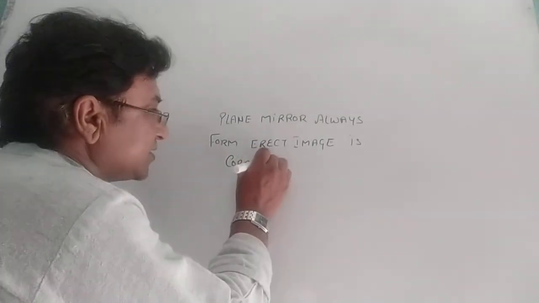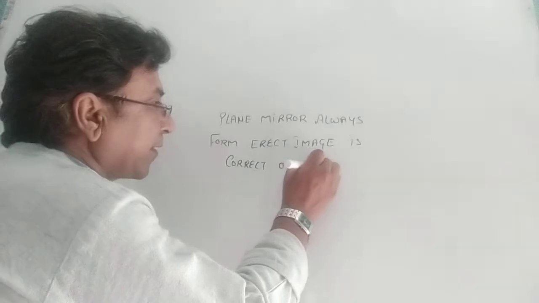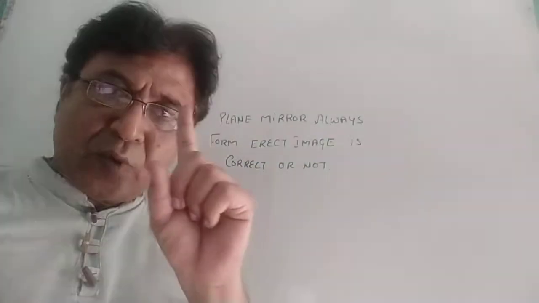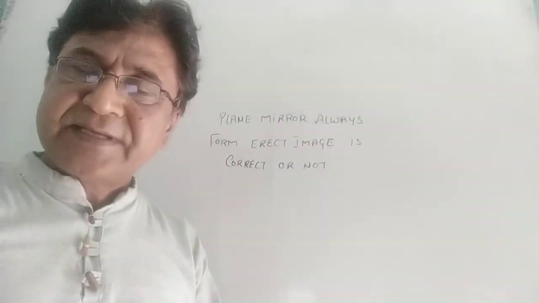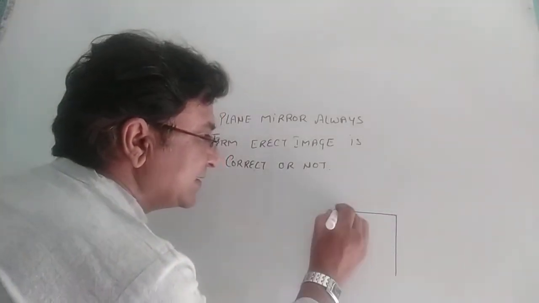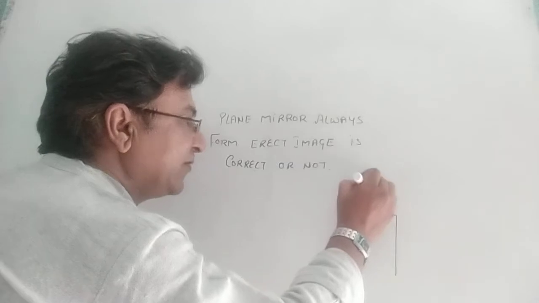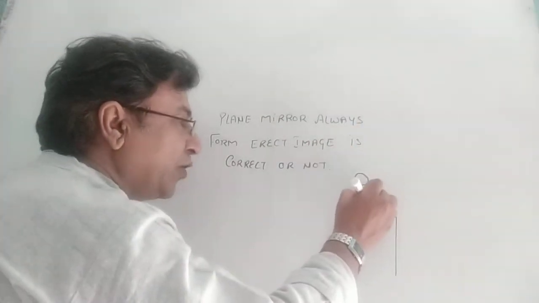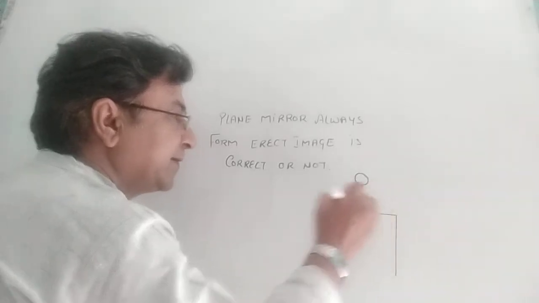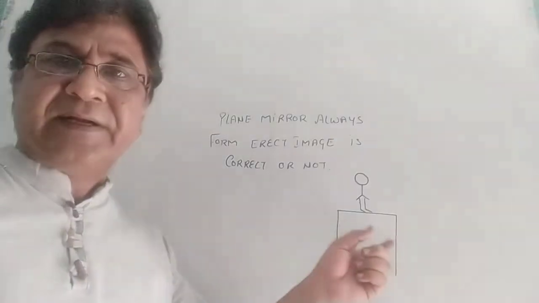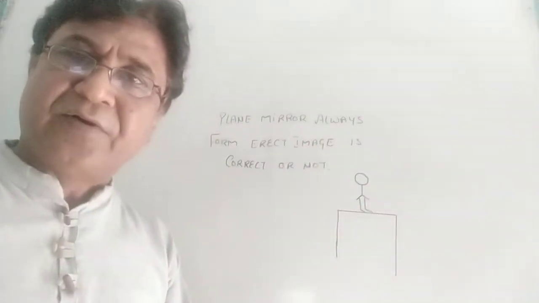Correct or not? The answer is it is correct, but on one side a plane mirror forms an inverted image. How? If I place a plane mirror like this and stand in front, just at the tip of the mirror, an inverted image will be formed.